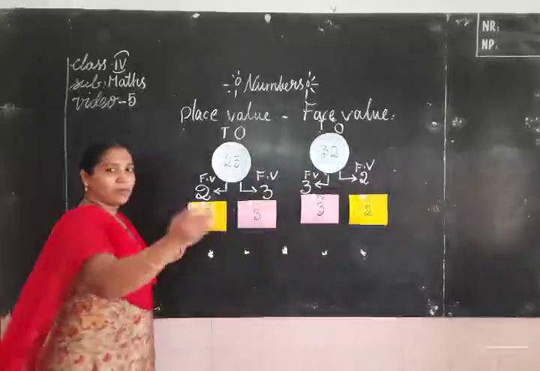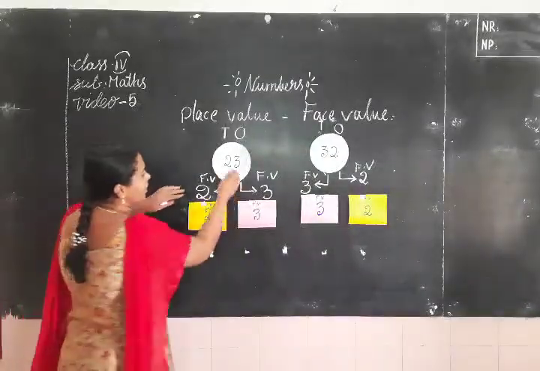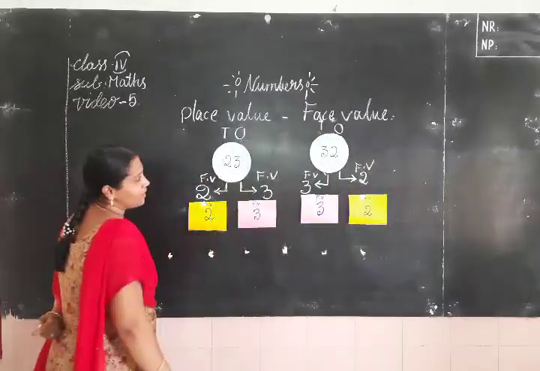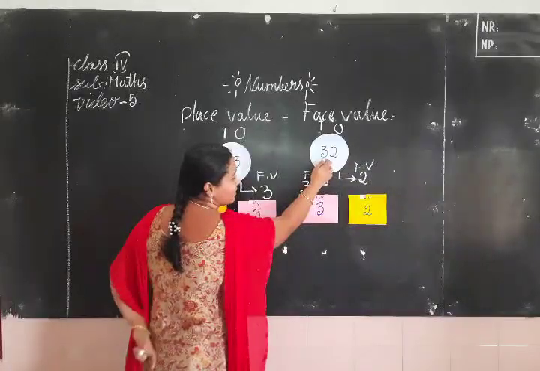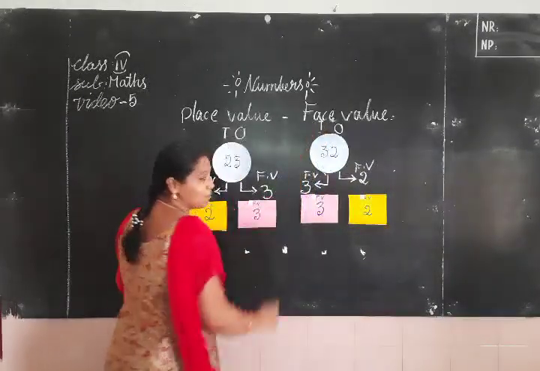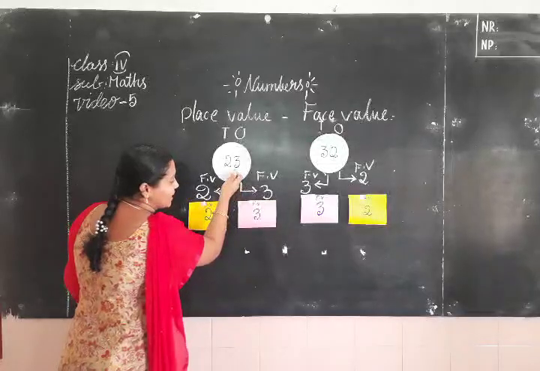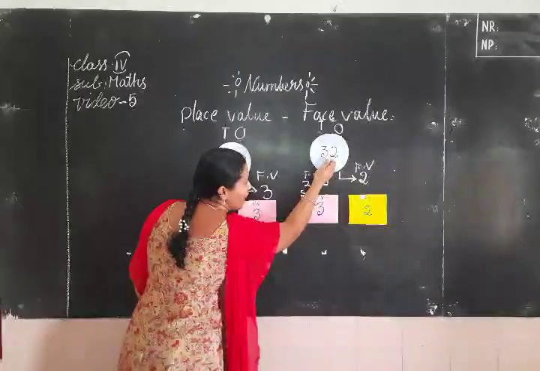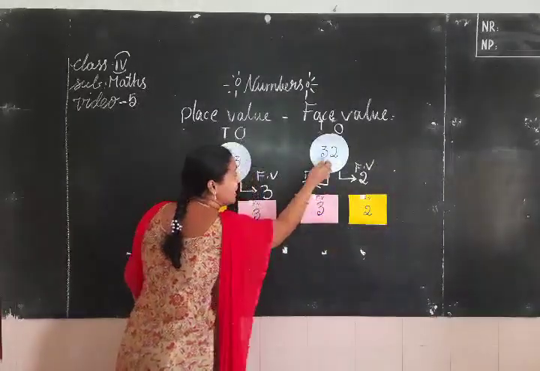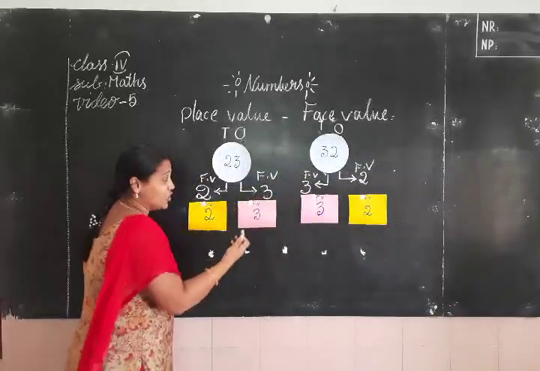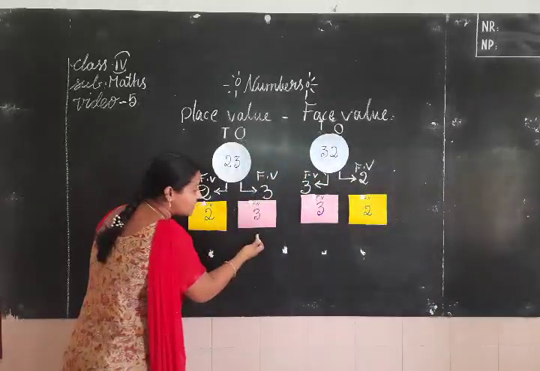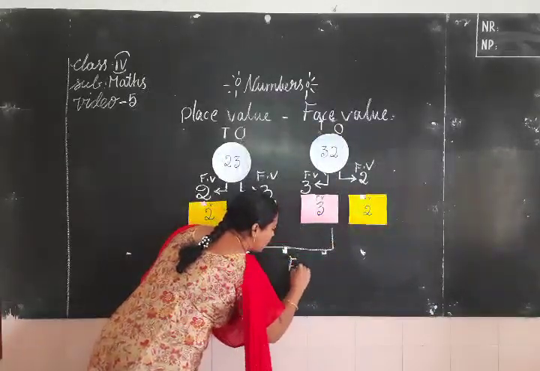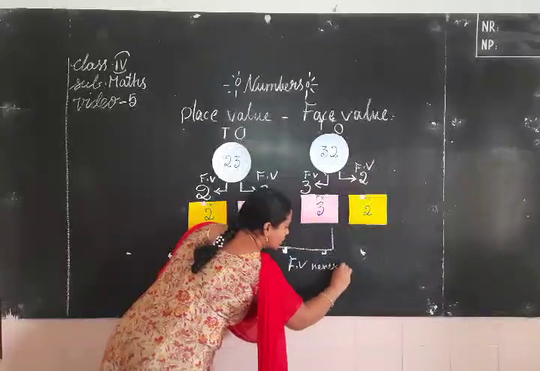Once again, all of you look at the board, children. Here also, in the ones place, which digit is here? 3. Here also 3 is there, but 3 is in tens place. The face value of 3 here is 3. The face value of 3 here is 3. Here the places are changed, but the face value remains the same. The face value never changes.